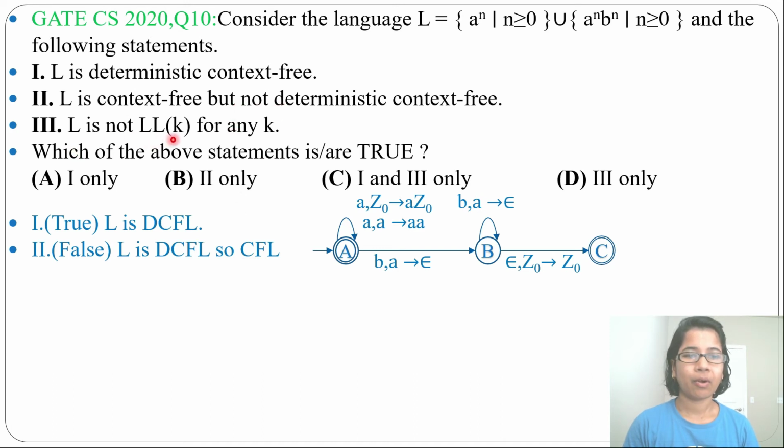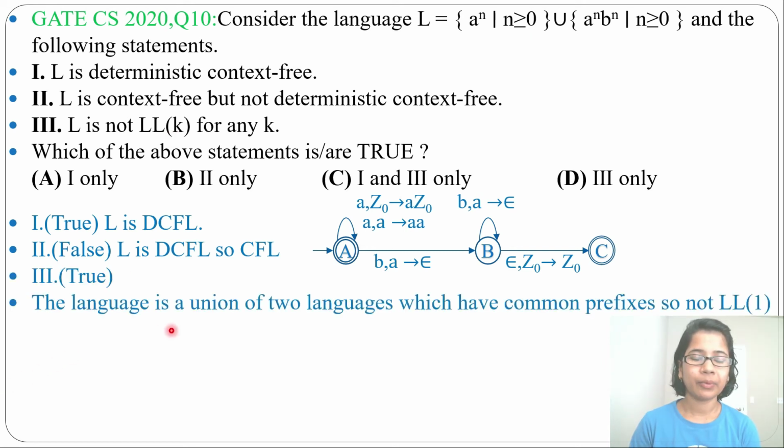Next, L is not LL(k) for any k. This is from compiler design; this question mixes TOC and compiler. For LL(1), the grammar should be free from left factoring and left recursion. What is left factoring? There should not be any common prefix; we remove the common prefix, that is left factoring. The language is a union of two languages which have common prefixes, so it is not LL(1).